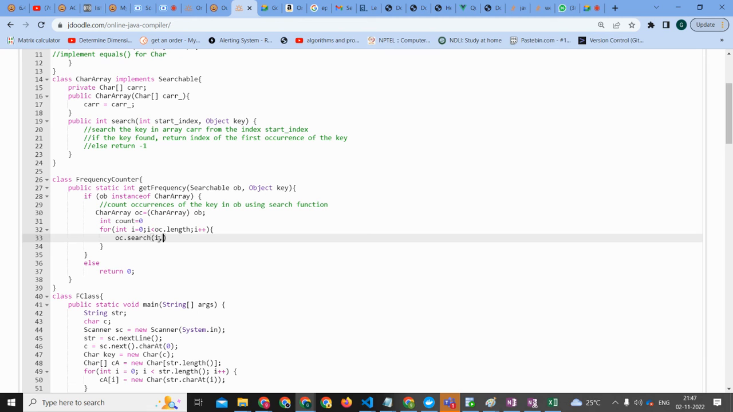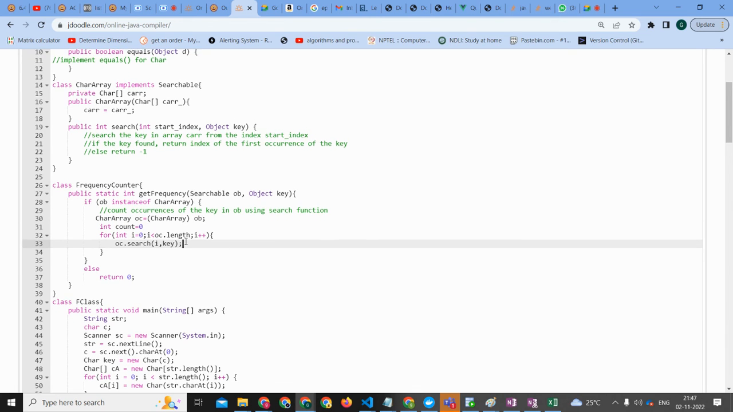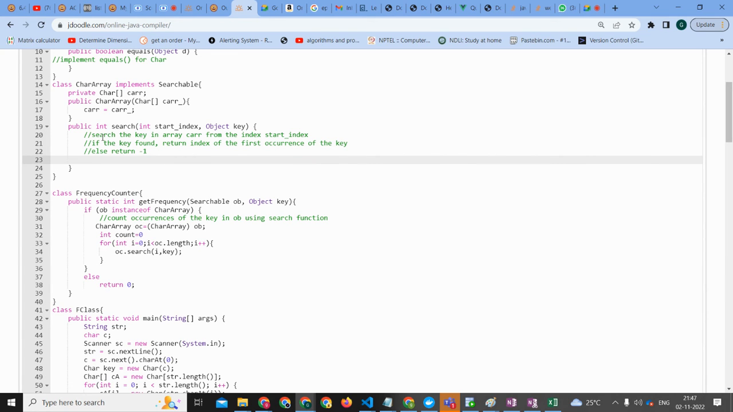And the key is going to be what? The object key, which we can call directly as key. We can pass it like this, right? Guys, did you follow what I did? Any doubts so far? No? Okay, so we are calling this. What is this saying? If the key is found, return the index of the first occurrence of the key, else return -1.